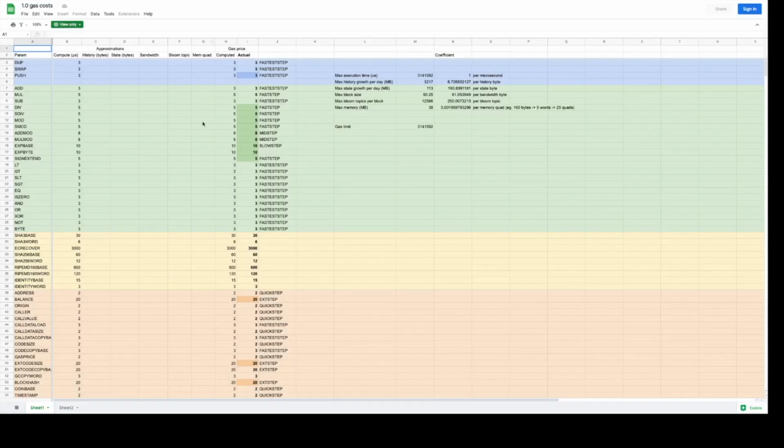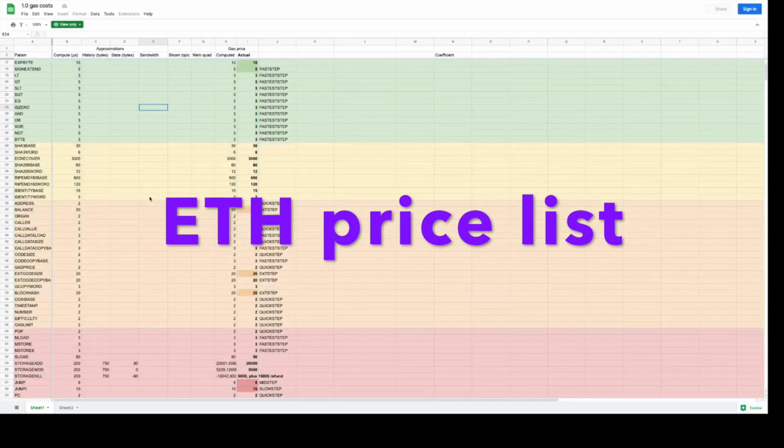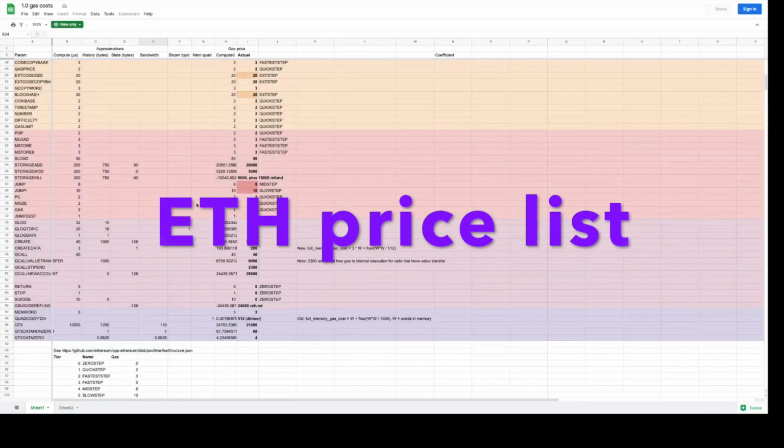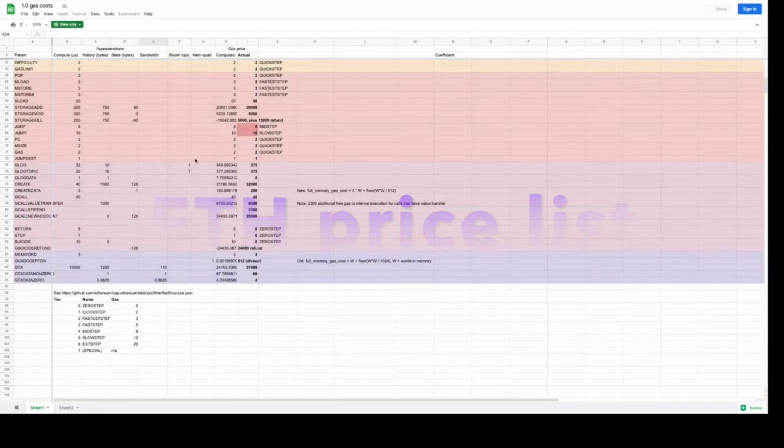Similarly, this is a spreadsheet I found for the various gas prices for various operations. So this spreadsheet is available on the internet. If you go to Etherscan, you can get this spreadsheet.